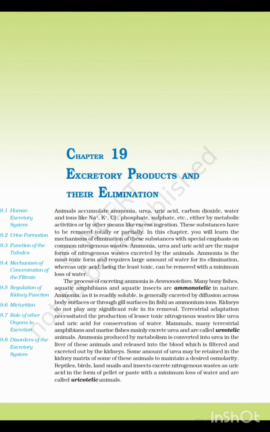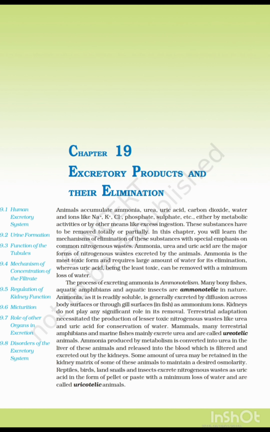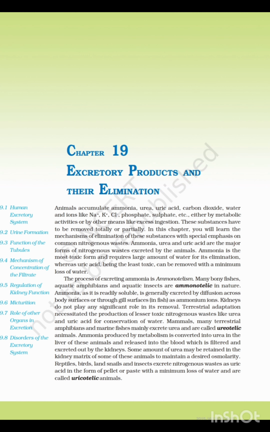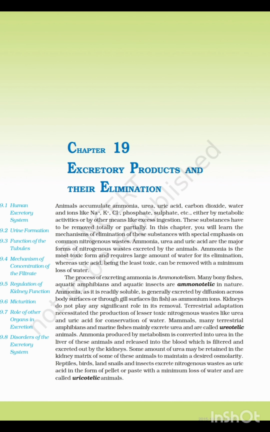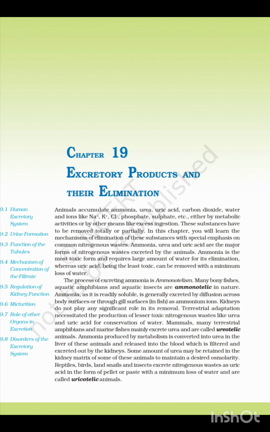Ammonia is generally excreted by diffusion across the body surface or through the gill surface as ammonium ion. For fishes, excretion of ammonia occurs through which surface? Body surface or gill surface? Gill surface. Comment true or false on that statement. Kidney does not play any significant role in the removal of ammonia. True.